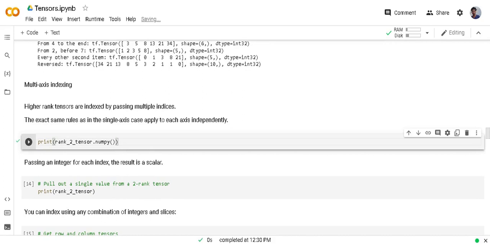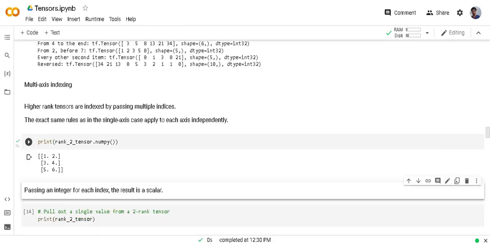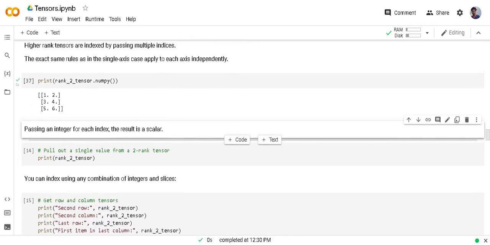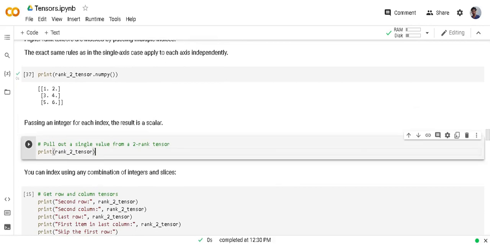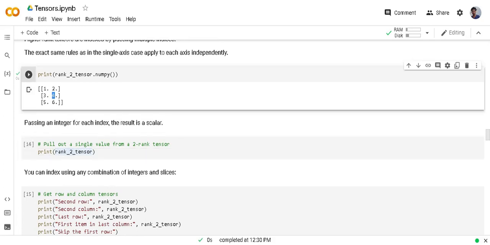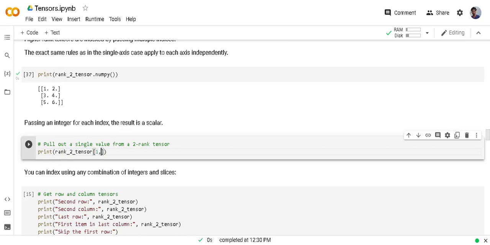Here, to do indexing in multiple dimensions, we have to pass indices for each dimension independently. In this example, I am using the rank 2 tensor, which I already created above. So let's see, for example, I want to extract 4. The location of this is row 0, row 1, and column 0, column 1. It means I have to pass 1, 1 dot numpy.